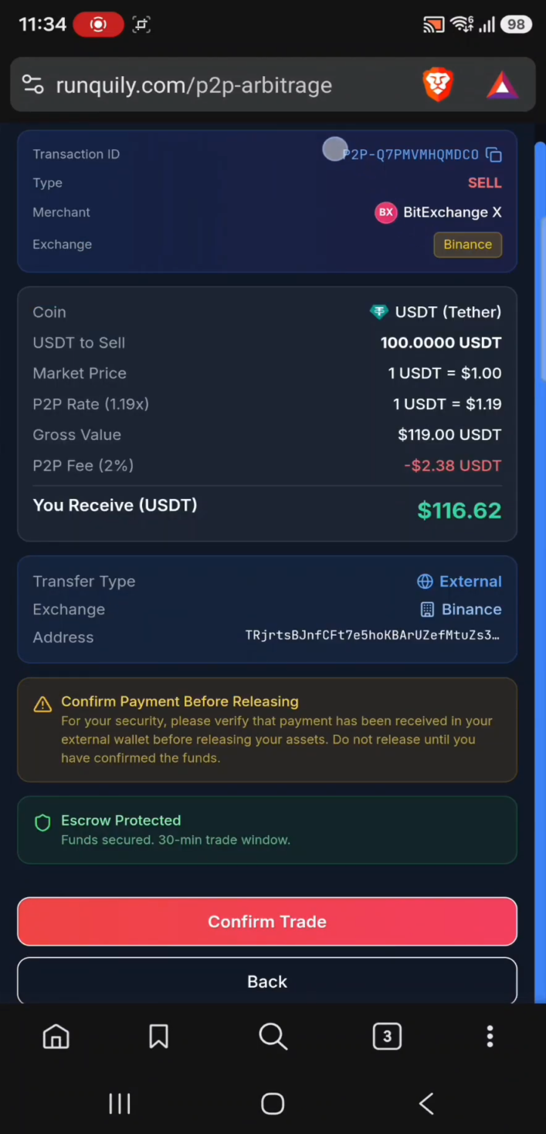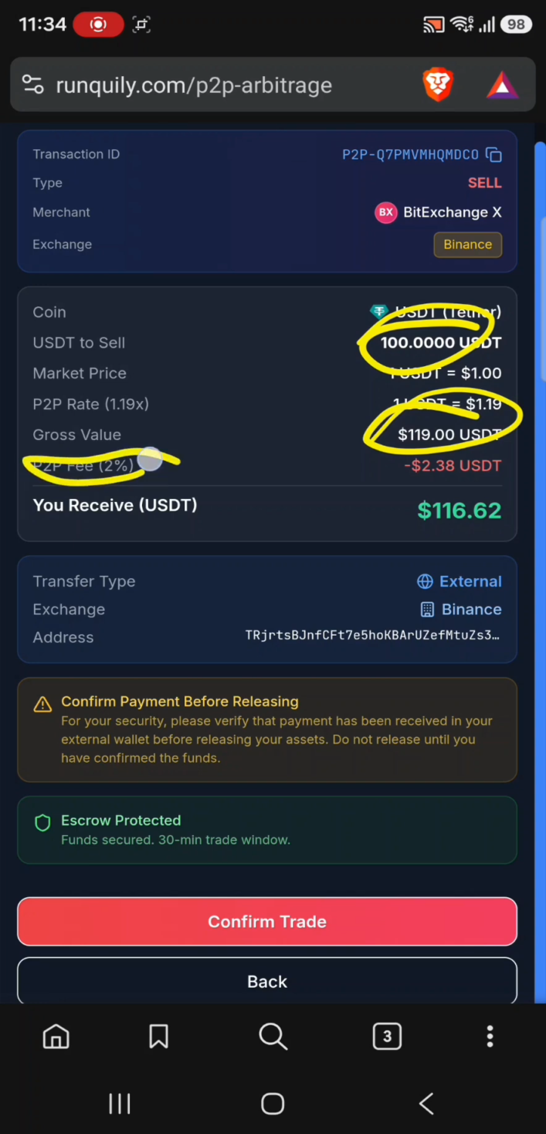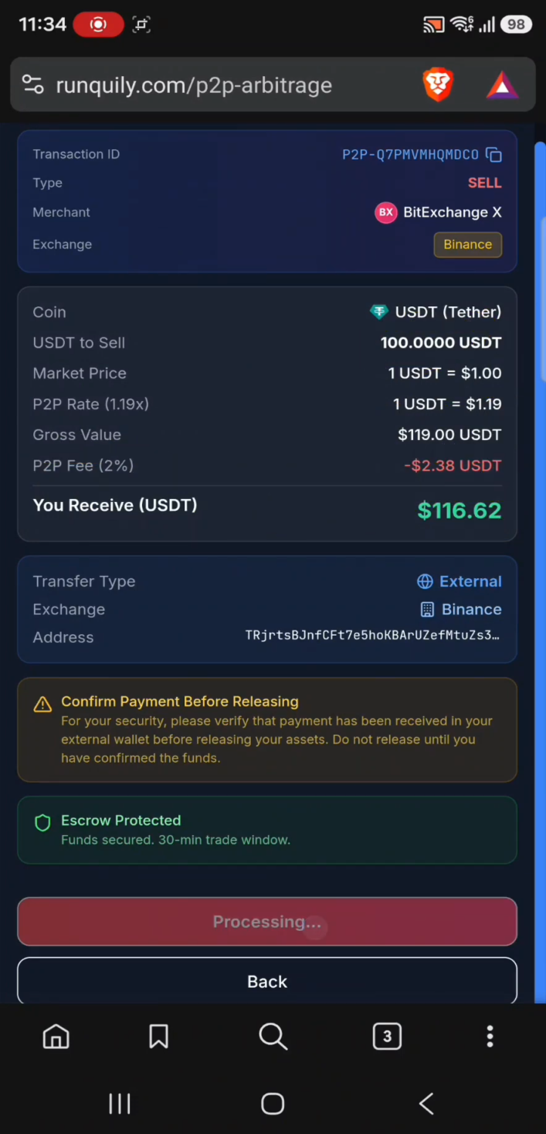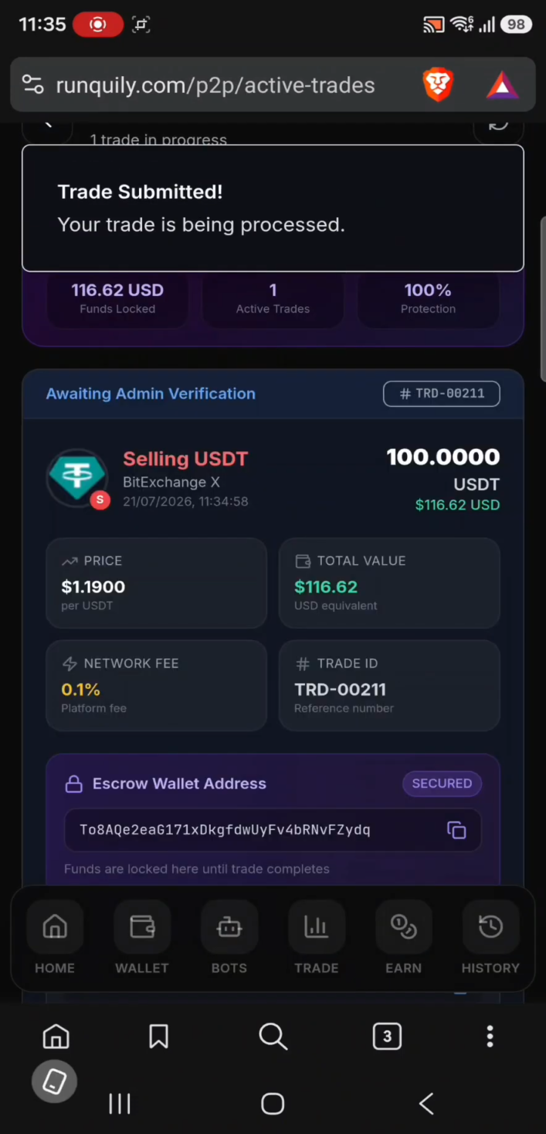Let's talk about the profits. You see, I did trade with 100 USDT, but I could have expected 119 because of the 1.19 rate. But there is something called a P2P fee, so it will deduct 2.38. No transaction fees, nothing else. So I'll be paid 116.62. I just confirm the trade here. Then the trade is running.